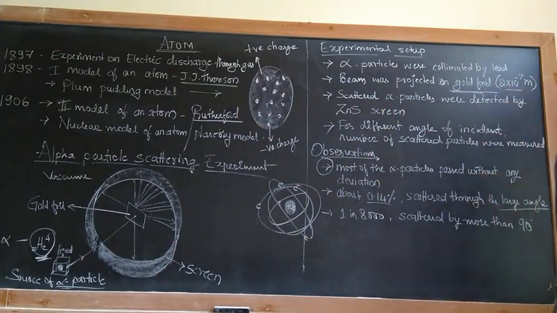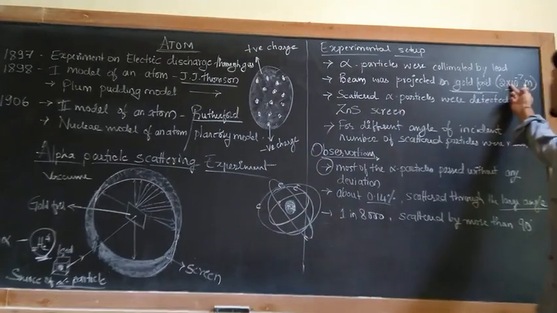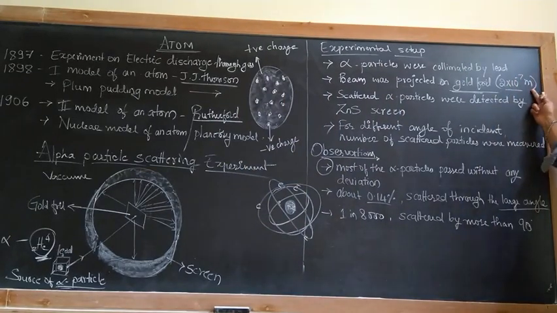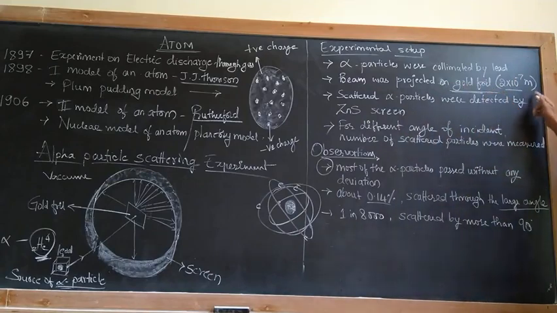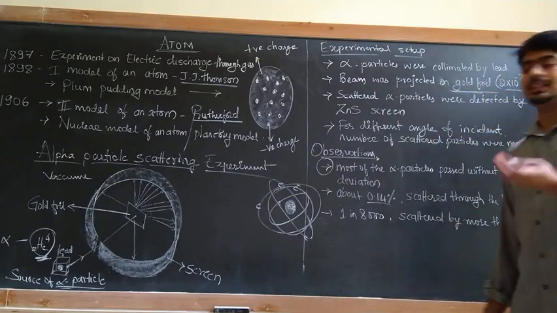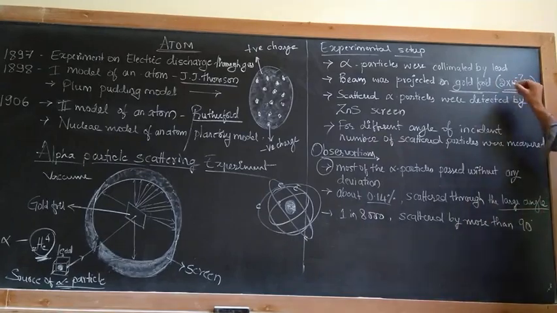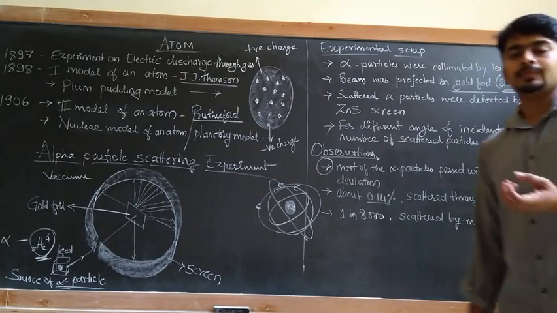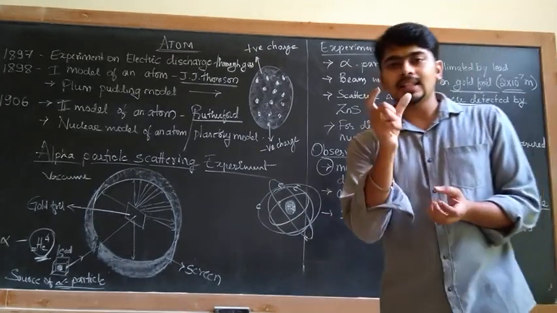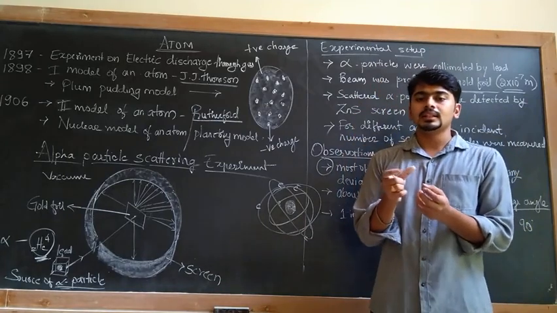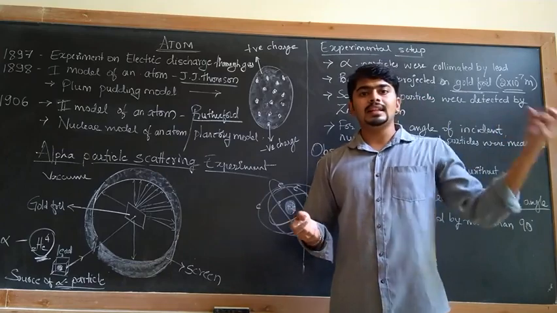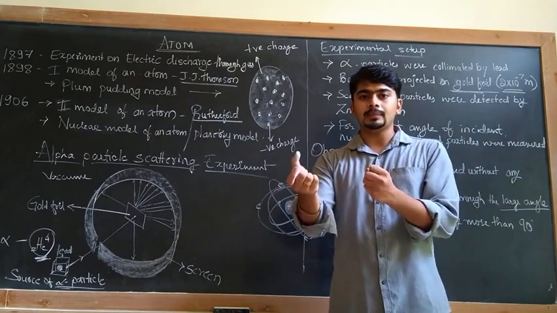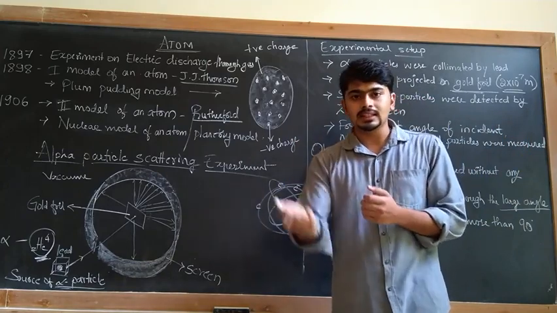of thickness 2.2 times 10 raised to minus 7 meter. The beam was projected onto a gold foil of this thickness. What is the purpose of using such a small thickness of gold foil? If I use a larger gold foil, the number of atoms will increase, so the interaction between the alpha particle and the atom could not be studied easily.